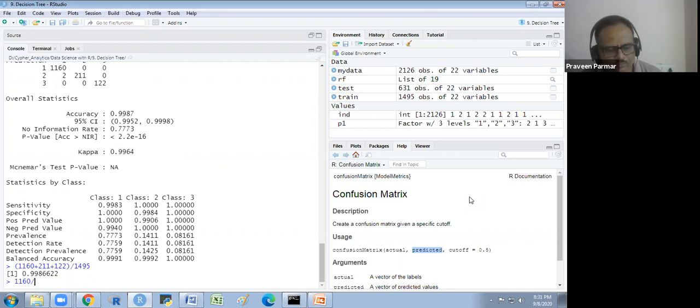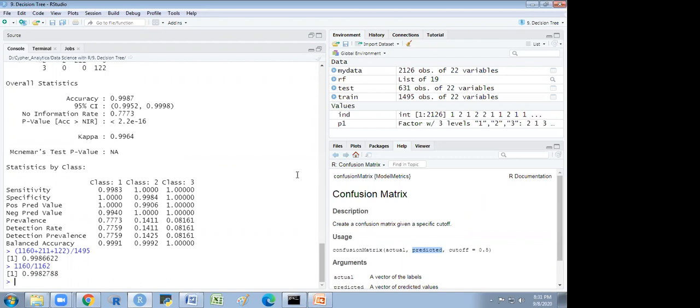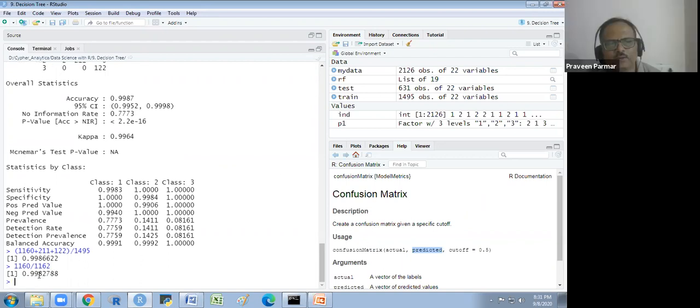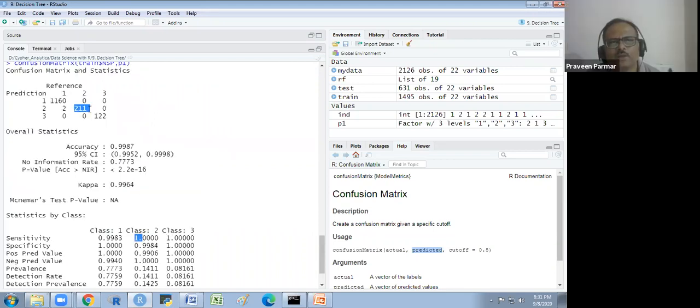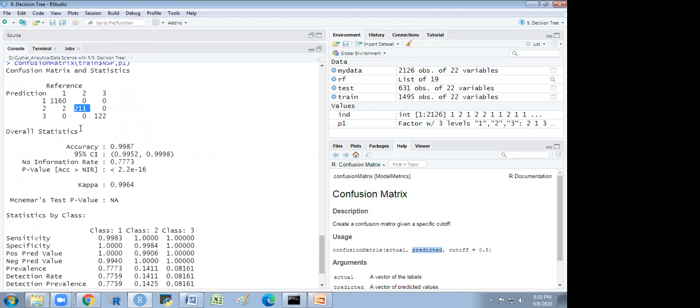So 1162, you get 0.9983. It's okay. Does that make sense to you? Yes, sir. The sensitivity for the second class, if you see, is 211 divided by 211. Does that make sense to you?